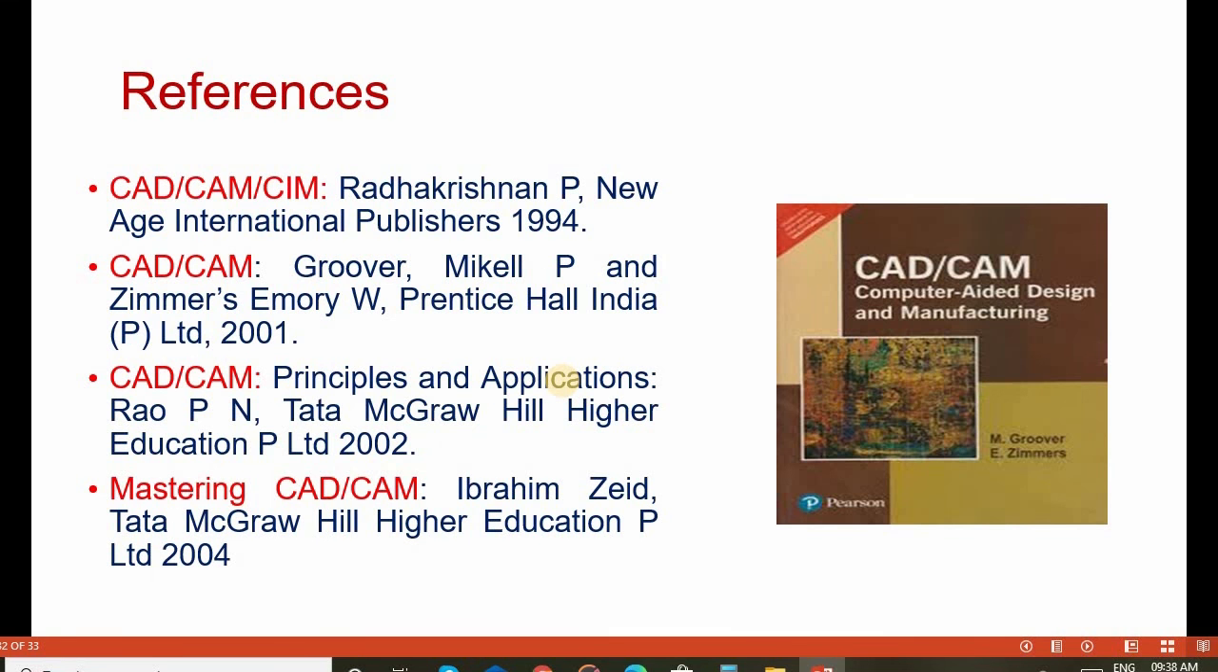Some reference books for further reading are CAD/CAM SIM by Radhakrishnan P, CAD/CAM by Brewer Michael P, and Zimmers, CAD/CAM Principle and Application by Rao P.N., and Mastering CAD/CAM by Ibrahim Said.